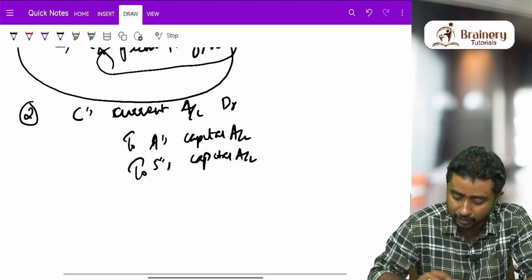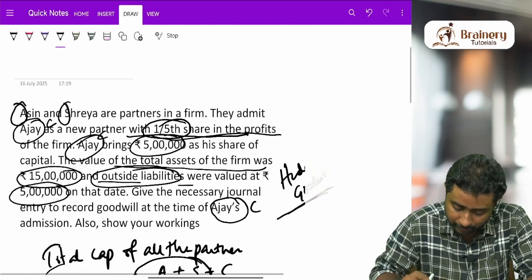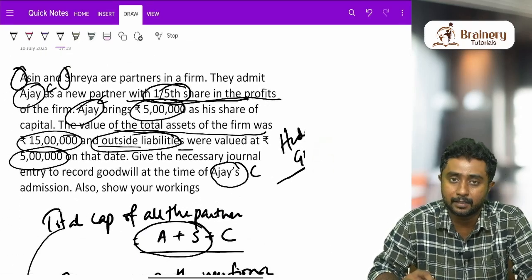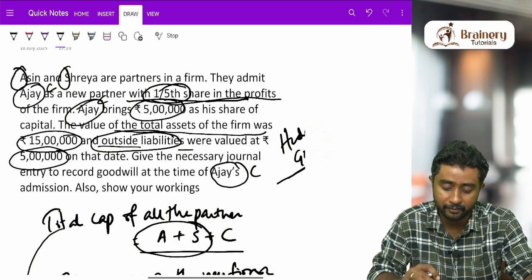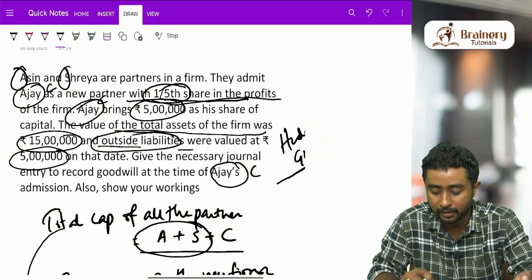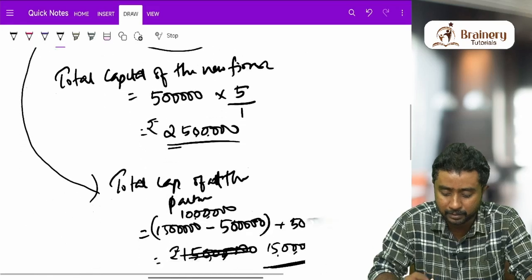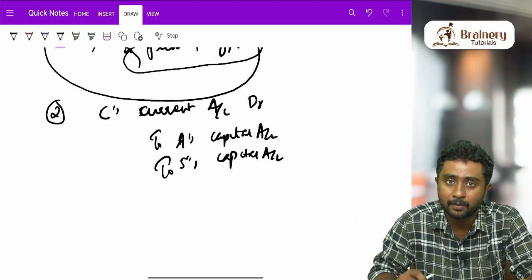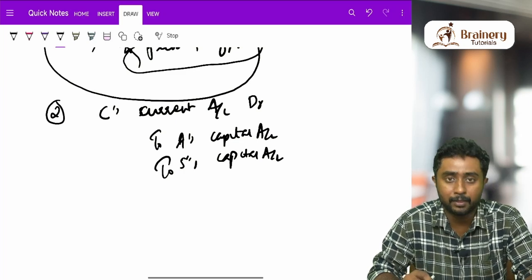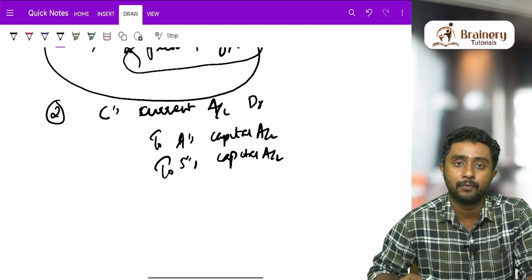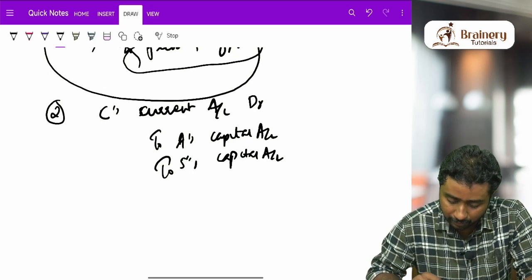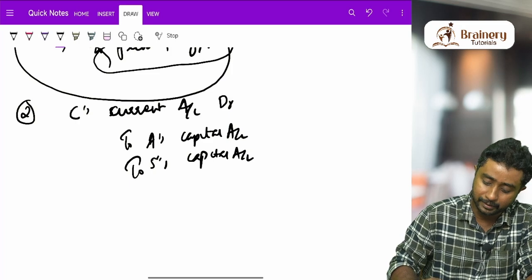Why did I mention capital account here? Because in the question they are not mentioning the method in which they are maintaining the capital account. Sometimes they will mention that they are fixed capitals, or that they are following the fluctuating capital method. So if nothing is mentioned in the question, you can transfer that money to their capital account, because we are assuming that they are following the fixed capital method. You have studied fixed capital method and fluctuating capital method in the first chapter, partnership fundamentals. So that is the meaning of this: C's current account debit to A's capital, B's capital.